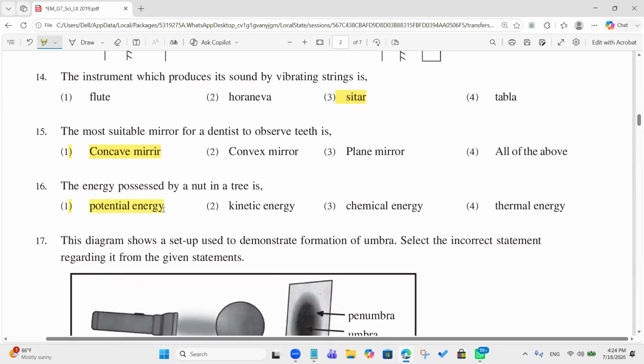What do you mean by potential energy? The energy contained in an object because of its position or due to a change of shape, right? They contain potential energy. When an object is at a higher place, it has potential energy.